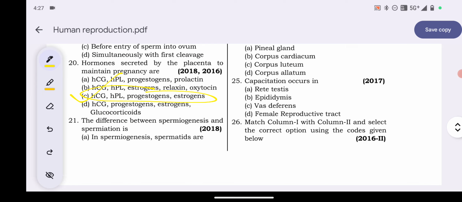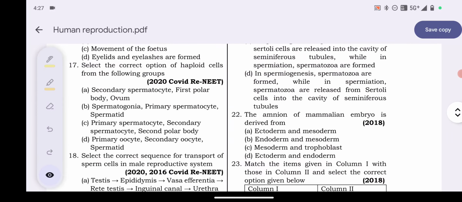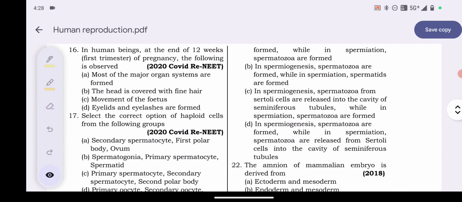21 number question. The difference between spermiogenesis and spermiation is: what is the difference between spermiogenesis and spermiation? First option: in spermiogenesis spermatids are formed while in spermiation spermatozoa are formed.